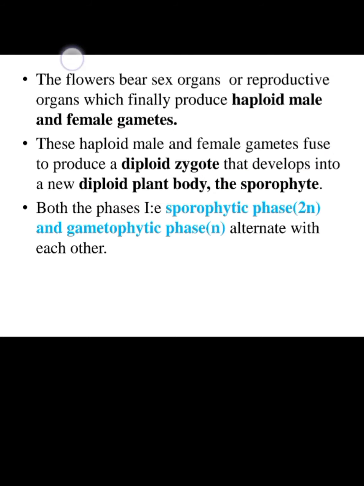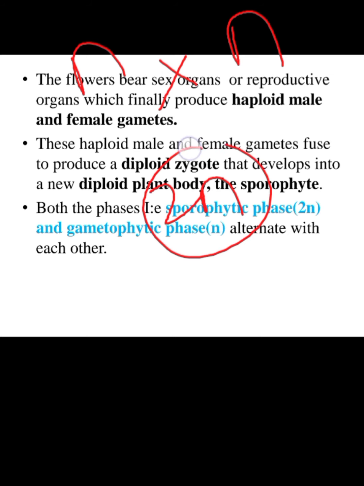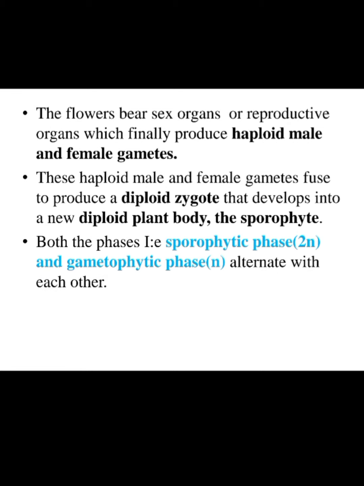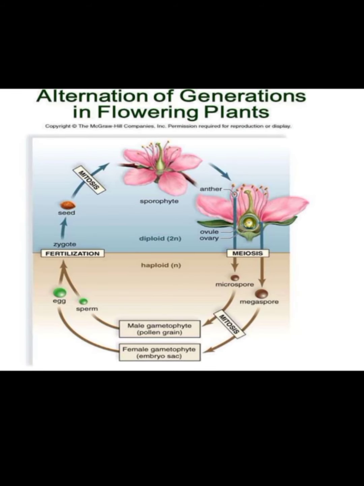That means the male gamete is denoted as n and the female gamete is denoted as n in number of chromosomes. When they get fused, they form a diploid organism, that is zygote. Next, both the phases, that is sporophytic phase and gametophytic phase, alternate with each other. Coming to the next, here is the alternation of generation in flowering plants.